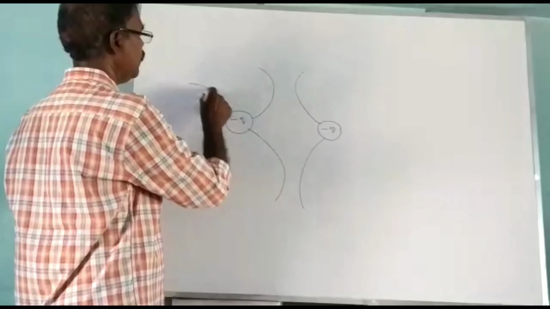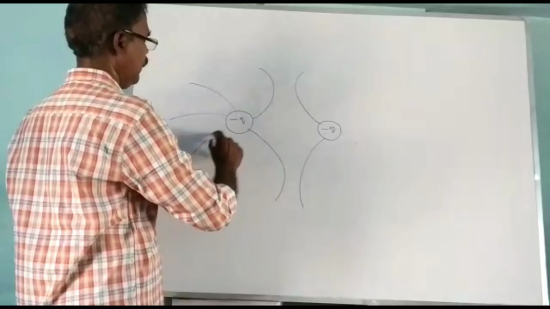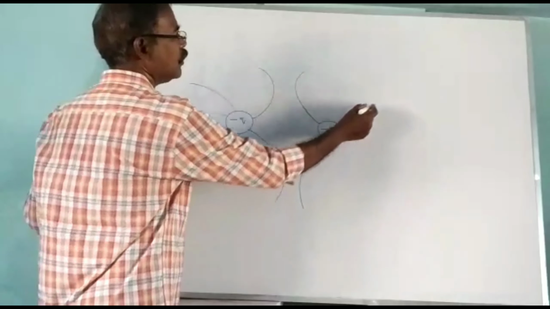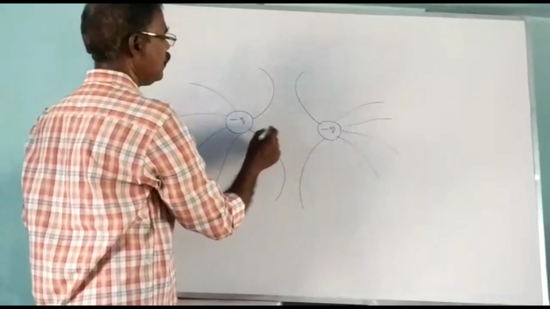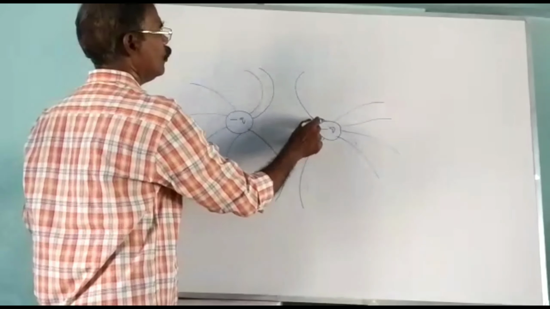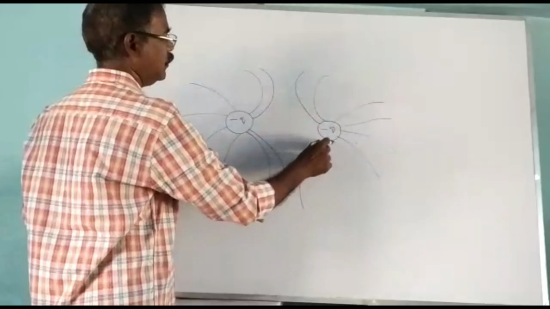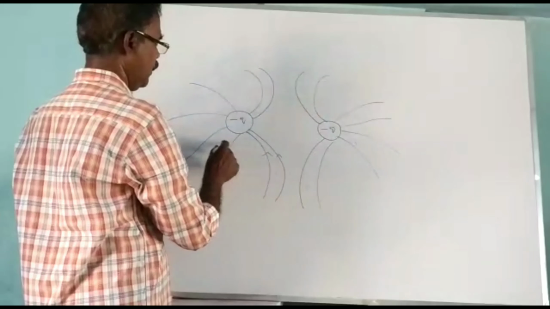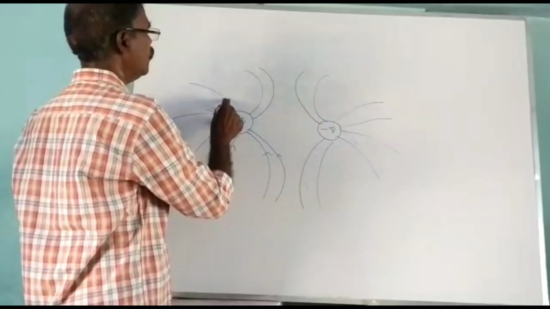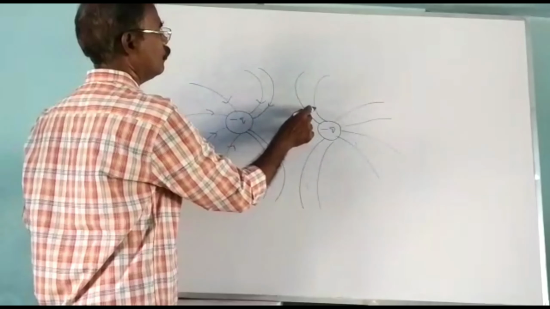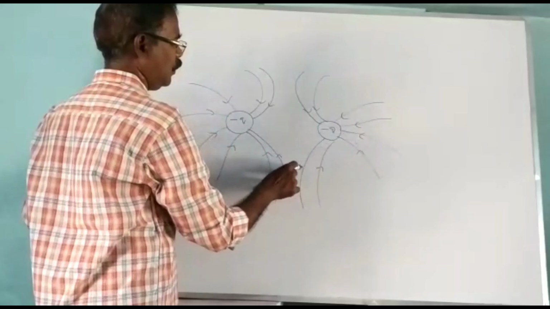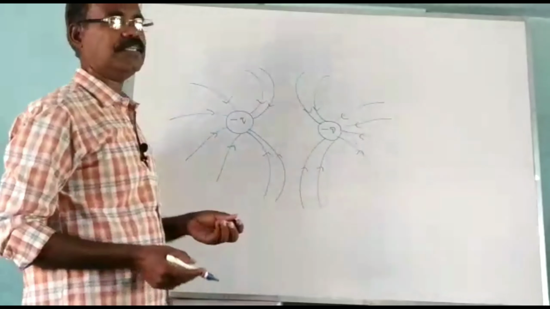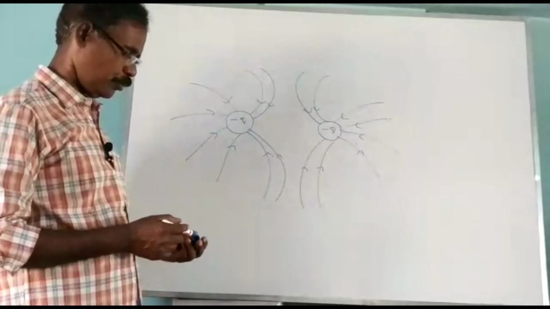Here the electric lines of force are converging, here also converging. But you have to put the arrow towards the negative charges. This is the electric field lines due to negative charges.